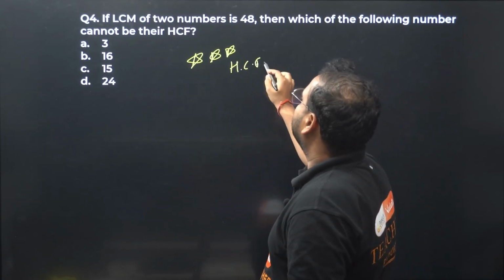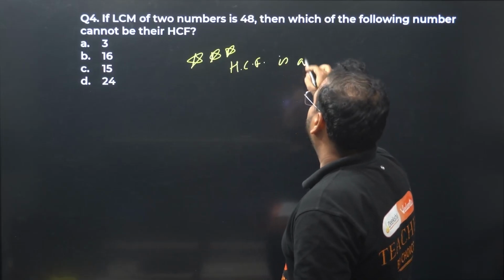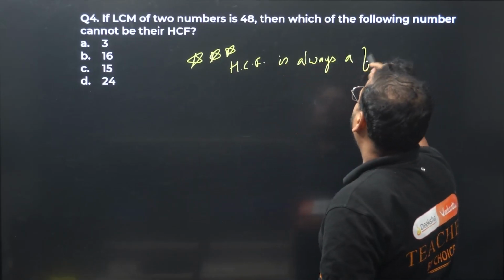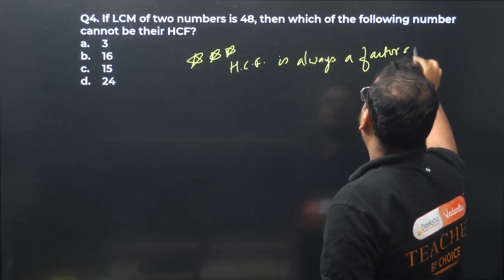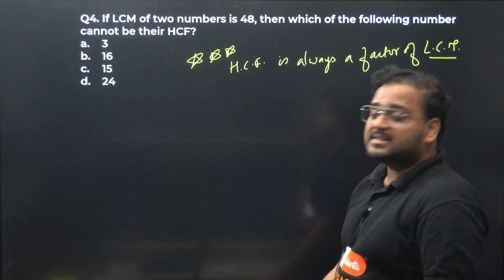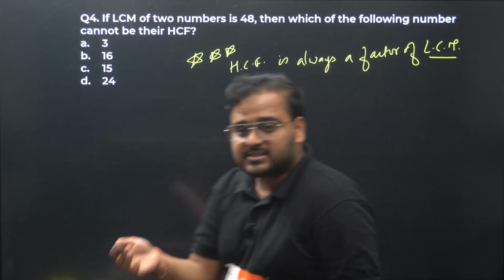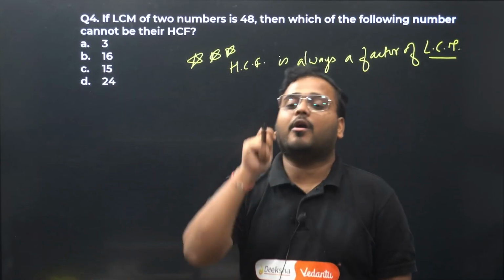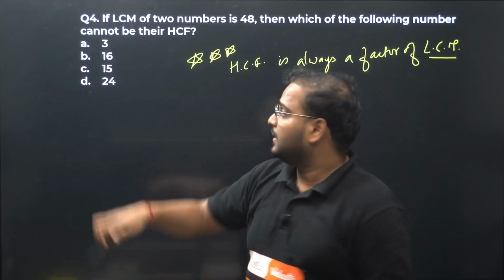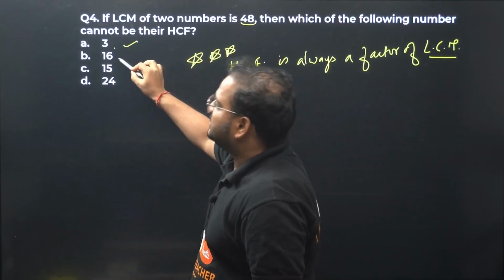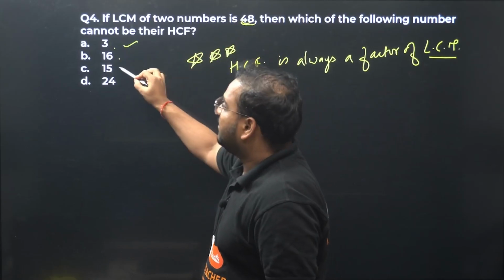HCF is always a factor of LCM. HCF of any two numbers is always a factor of LCM. Think, is 3 a factor of 48? Yes, sir. Is 16 a factor of 48? Yes, sir. 15?